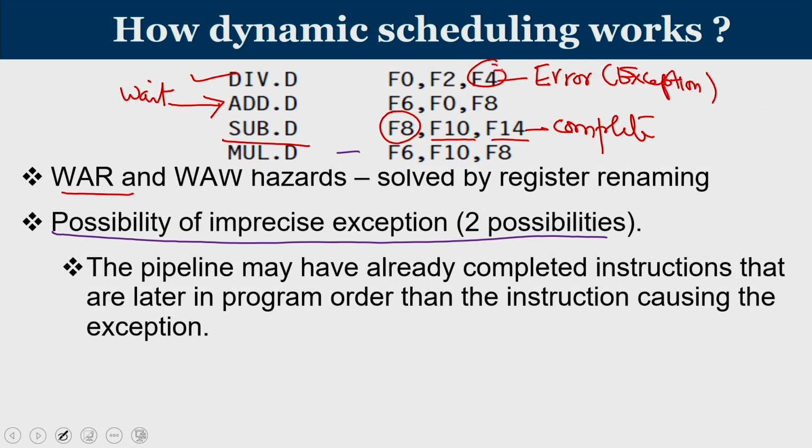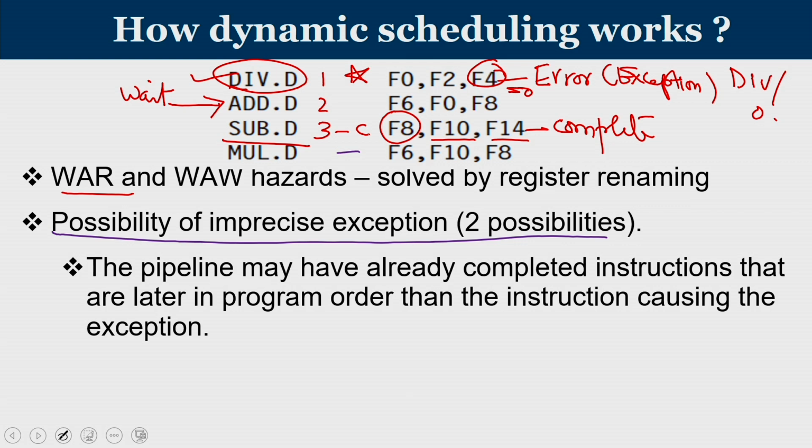Let us say the F4 value was equal to 0, division by 0 might have happened. So, if the divisor is going to be 0, then division is not defined, it will lead to an exception, division by 0 exception. So, let us imagine this is the first instruction, the add is third. The third instruction is completed, it will update the value of F8, but the first instruction will come to know that the division operation is not possible. So, the first instruction encountered an exception, and in the meantime a later instruction has actually completed. Such an exception is called an imprecise exception.